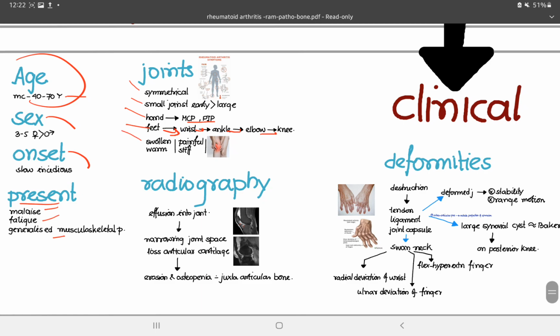The involved joints become swollen, warm, painful and stiff, because inflammation occurs, so it is seen as swelling and warmth. On radiography, we see that there is an effusion into the joint, so narrowing of the joint space will occur, and there is loss of the articular cartilage. So there is erosion and osteopenia. Clinically, deformities will occur, that is destruction of the tendons, ligaments and the joint capsule.